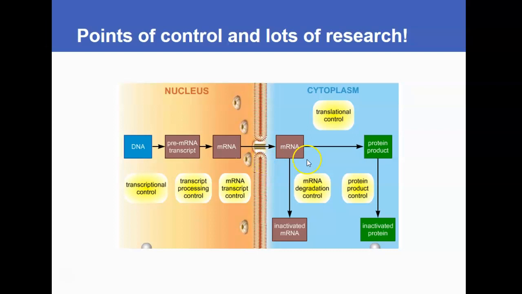But then of course, once that RNA is made, there's a whole new huge area of research and understanding that's looking at how different RNAs regulate RNAs. So there's a whole lot of research going on there and a whole lot of controls. There's also, of course, controls in the production of the protein from that mRNA. And then, of course, there's how long proteins remain, and different proteins are stable for different amounts of time. So at every point, there's a lot of regulation.